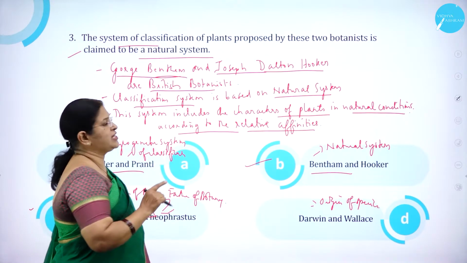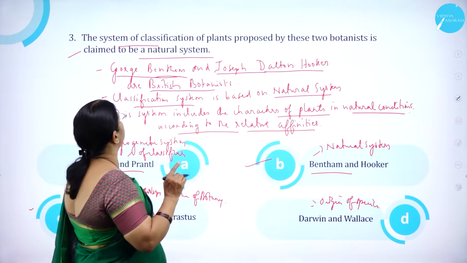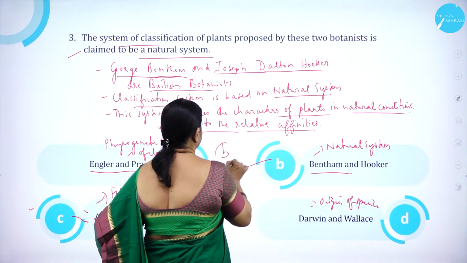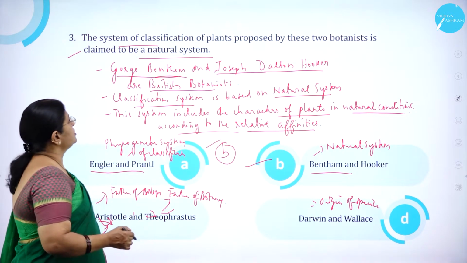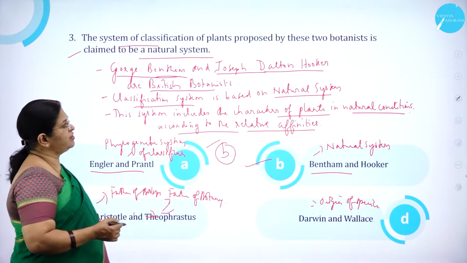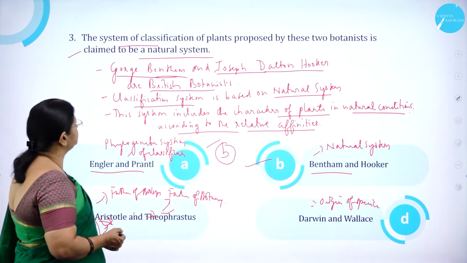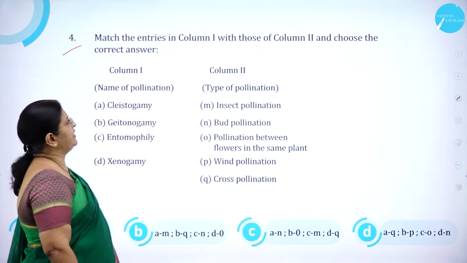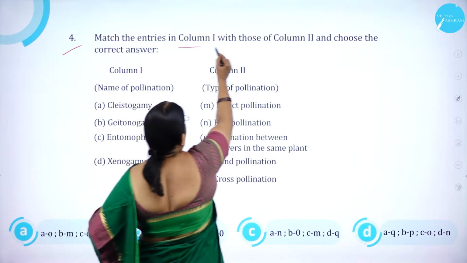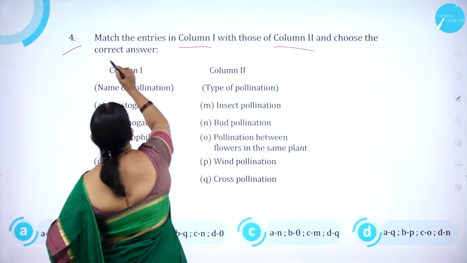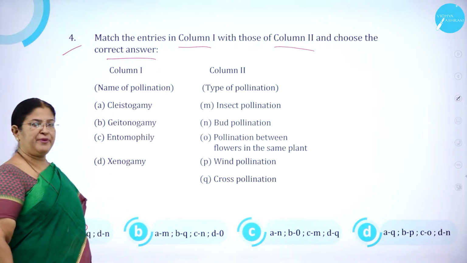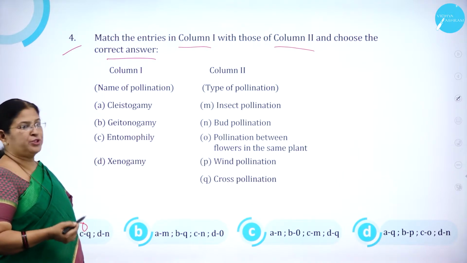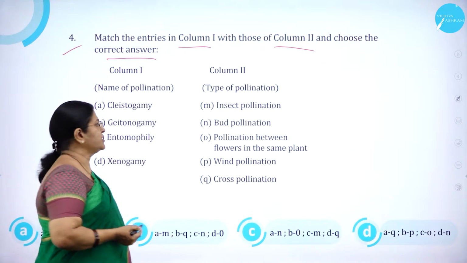So the system of classification of plants proposed by these two botanists is claimed to be a natural system is option B, that is Bentham and Hooker. So George Bentham and Joseph Dalton Hooker. Moving on to question number 4. Match the entries in column 1 with those of column 2 and choose the correct answer. I repeat, match the entries in column 1 with those of column 2 and choose the correct answer.